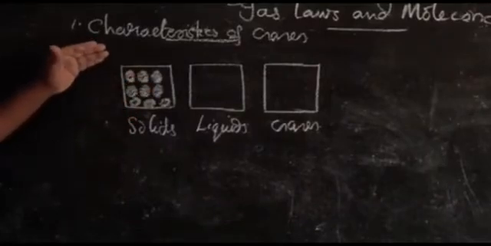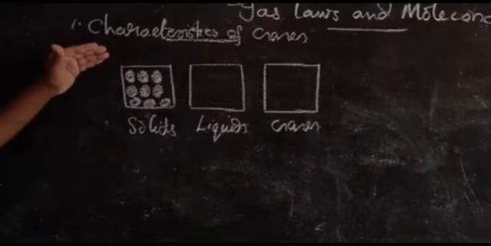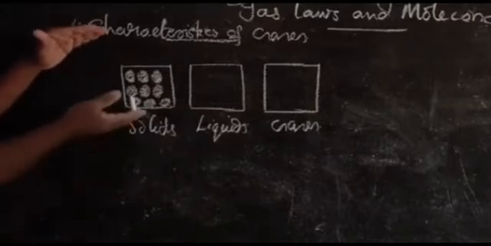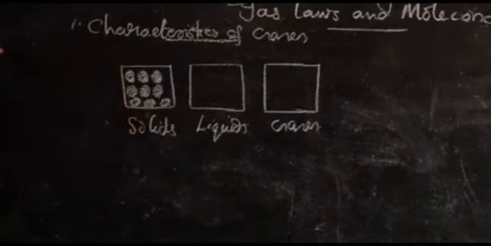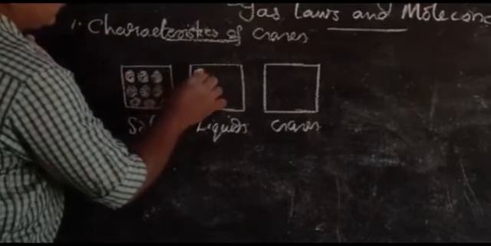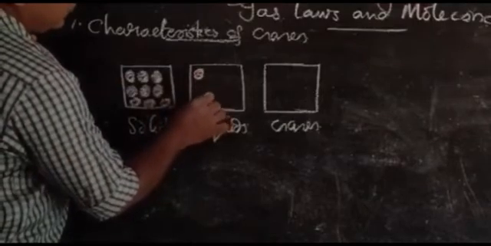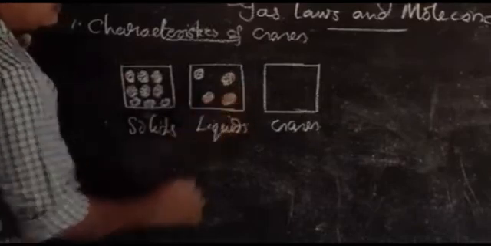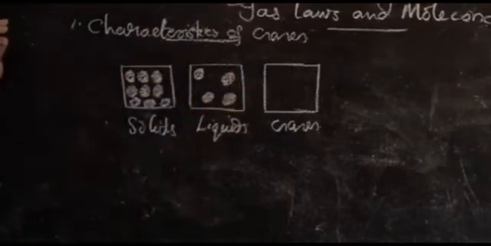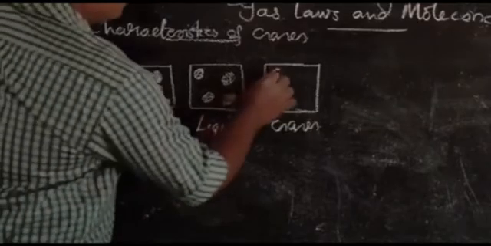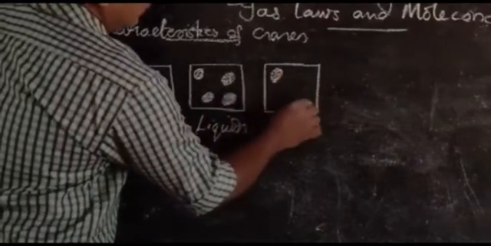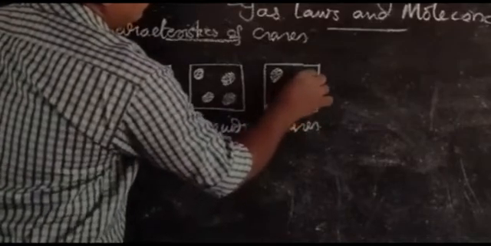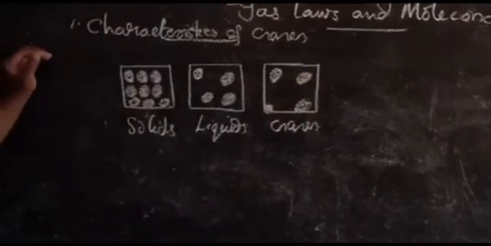In a solid, the unit molecular constituents or the unit particles are arranged closer to one another. What about a liquid? In a liquid, the particles are arranged a little bit loosely than a solid. What about a gas? The particles are arranged much farther apart from one another.